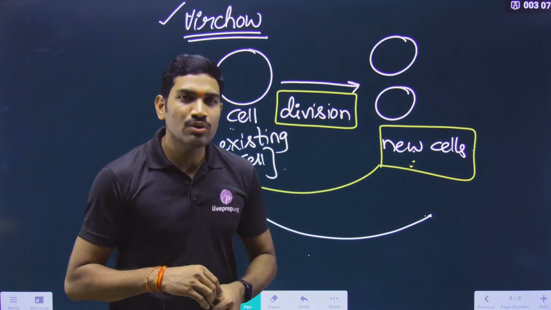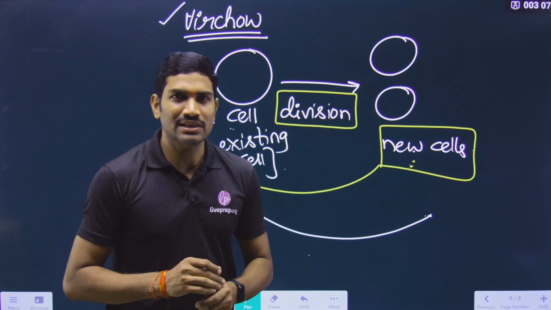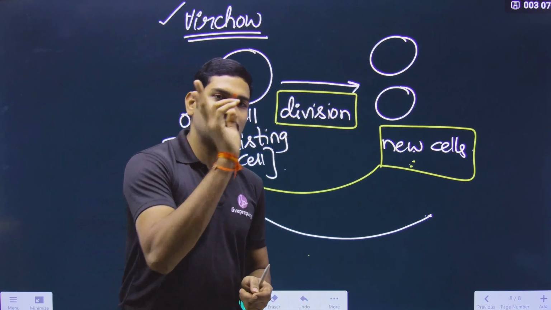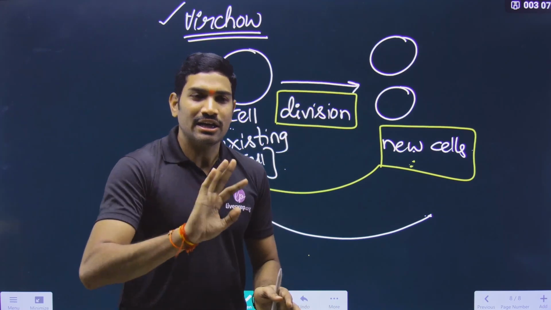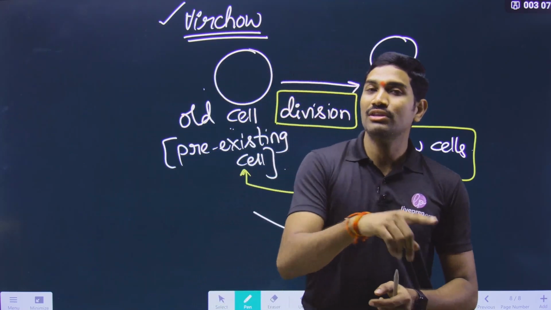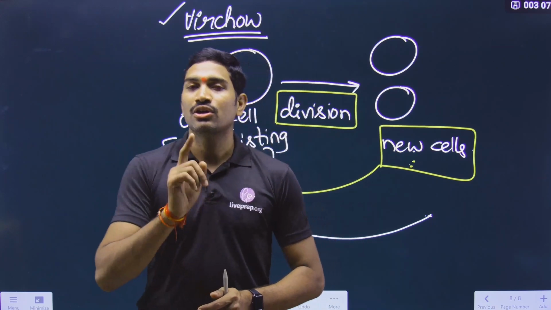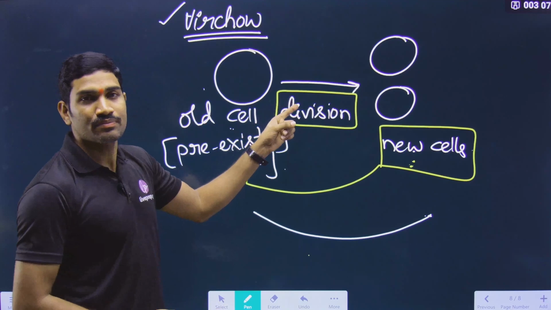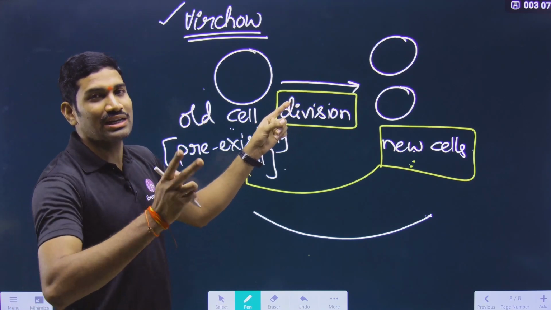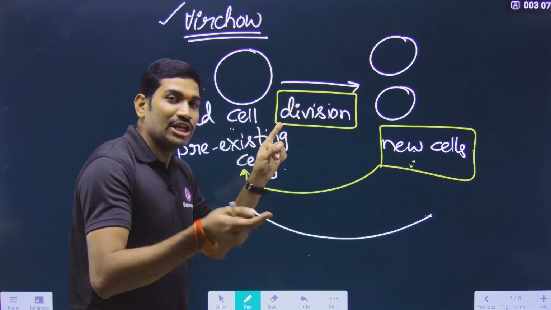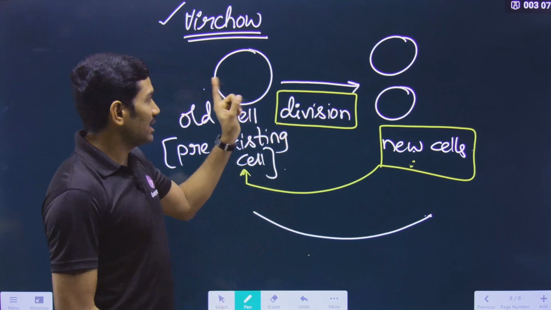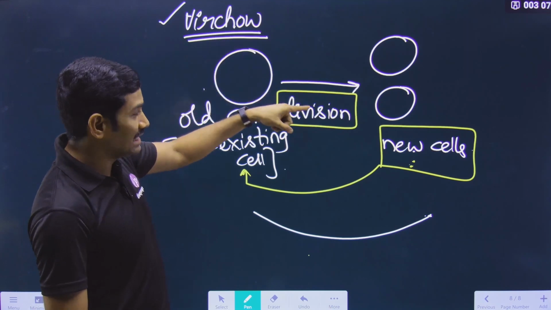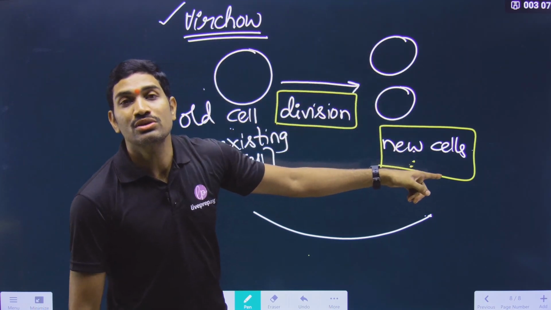And now what you need to do is, after completion of the lecture, open the cell cycle and cell division chapter, not the cell chapter. And there I am not talking about the regular content. At the end of the chapter you will get the summary, right? Now open that summary. In that summary they have mentioned this. Please understand this one. This is how they are interlinking this. In the summary of the cell cycle and cell division chapter, they are talking about Rudolf Virchow. Rudolf Virchow has proposed that cells will divide and they will form the new cells.